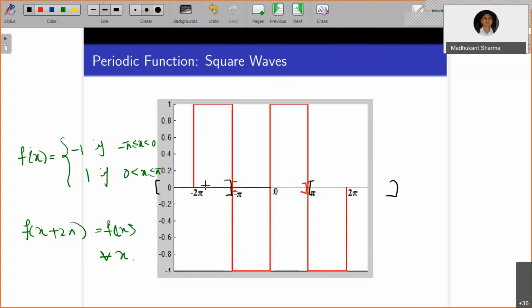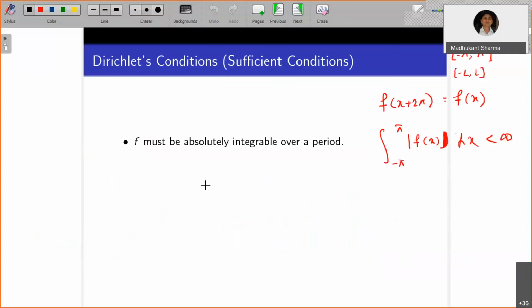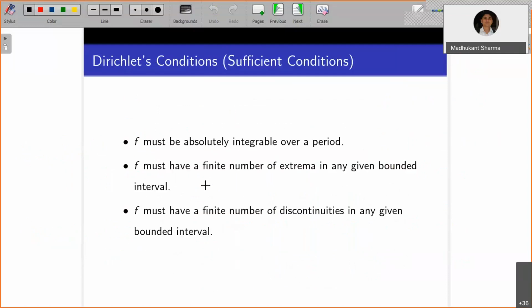So these are the three conditions which are called Dirichlet's conditions, which give you sufficient conditions for the convergence of the Fourier series, and it is going to be equal to the function values, or something else may also happen. What about the points of continuity and the points of discontinuity? That will also be distinguished. So now we can summarize this in a theorem, which gives you everything you require.